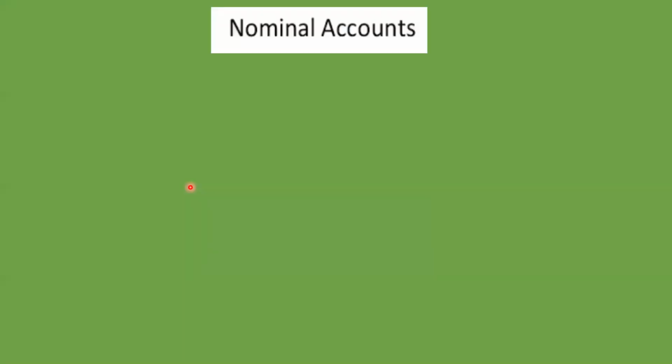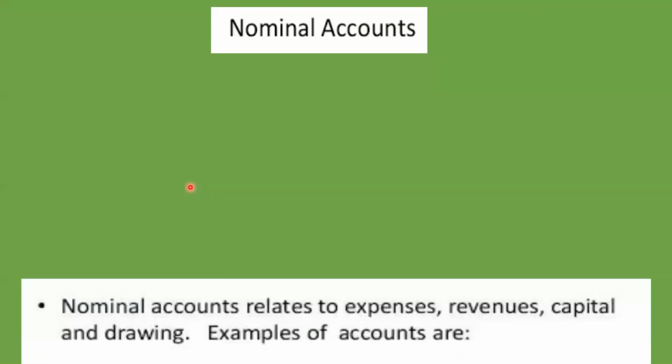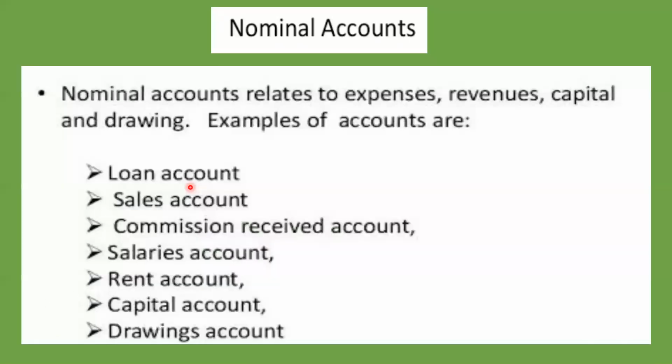So let us see the nominal account, the last account. What is the short form to remember nominal account? PIle. Very good. Profit, income, loss, expenses. These are the shortcuts you have to remember for the nominal account.